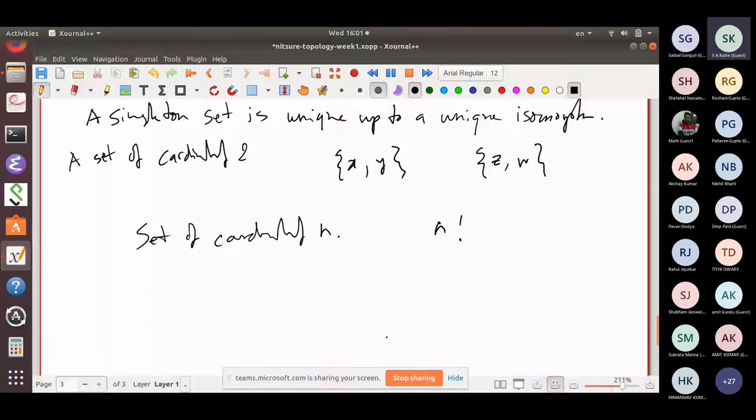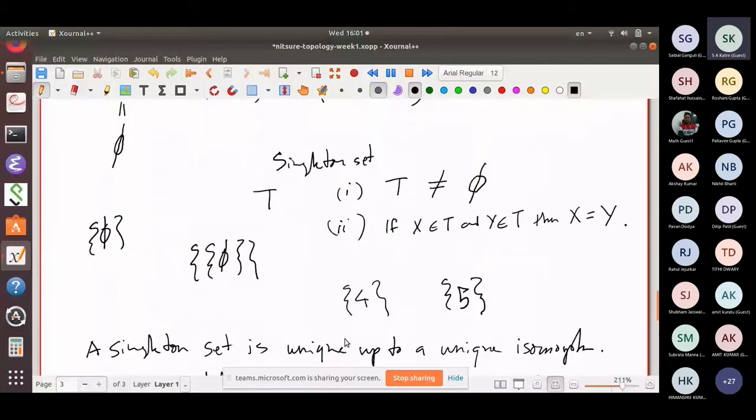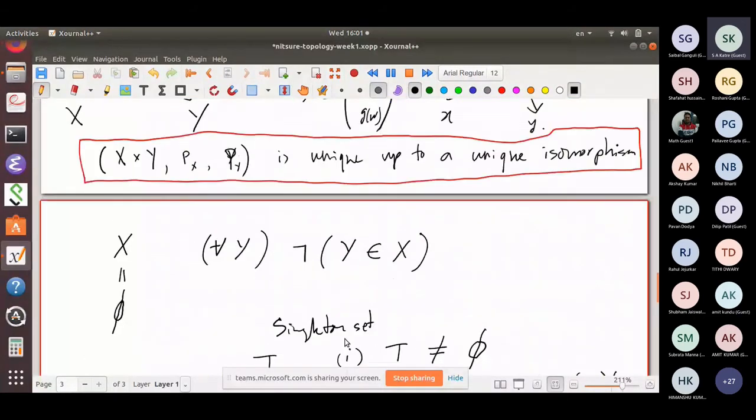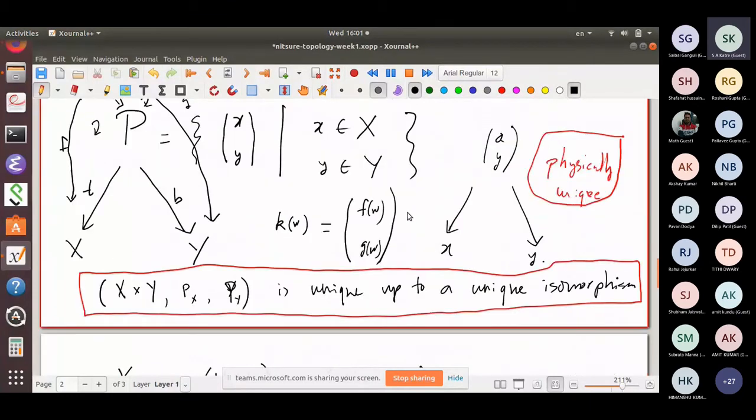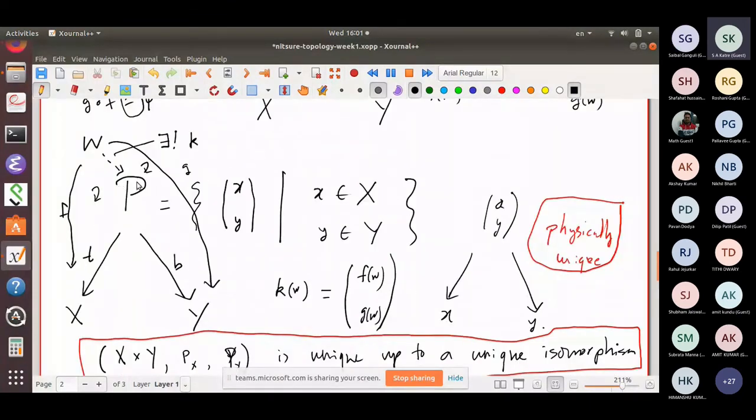But a product is not physically unique. You can make plenty of candidates for the product, but there is only a unique bijection between P and that other fellow which will make all these diagrams commute.